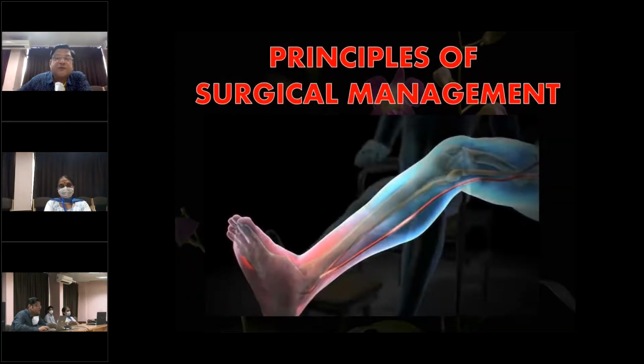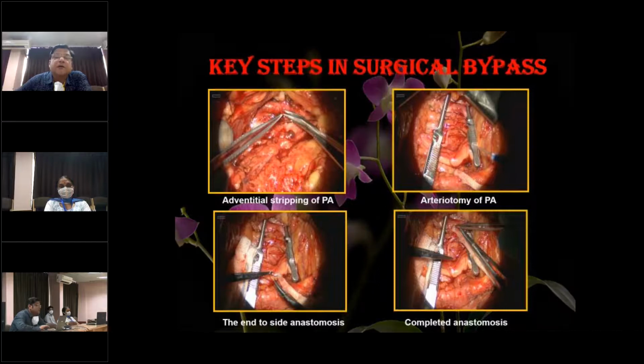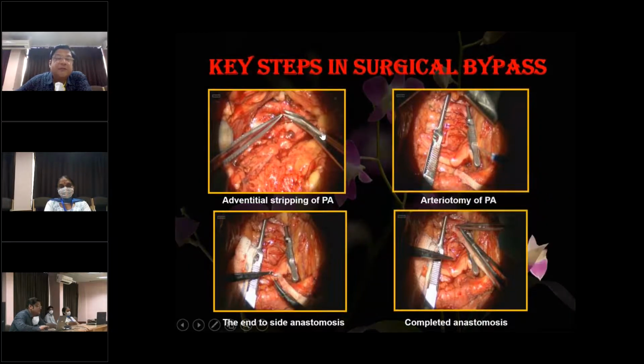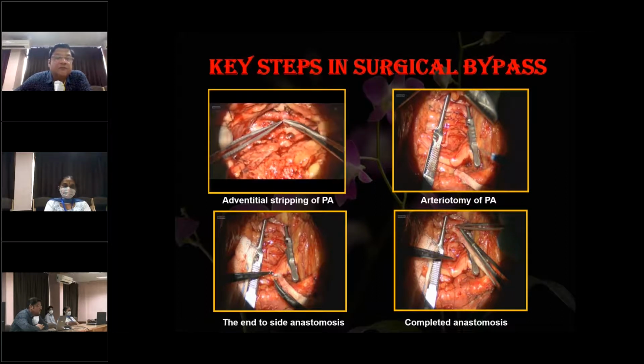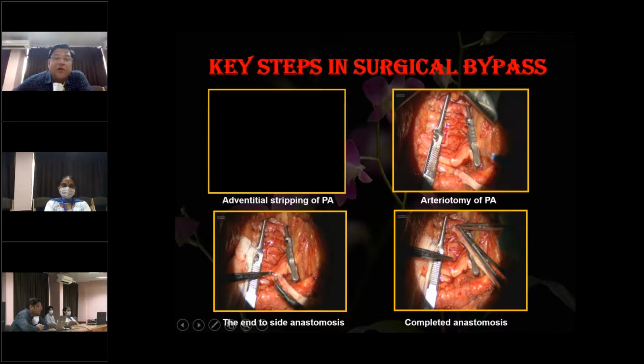Now, what are the principles of surgical management? These are the key steps in the surgical bypass, supposing we are using the popliteal artery. The first thing is the adventitial stripping of the popliteal artery. This is carried out under a microvascular loop. This video shows how the artery is exposed, the patient is turned to one side, and then the adventitia is stripped while planning for an arteriotomy.